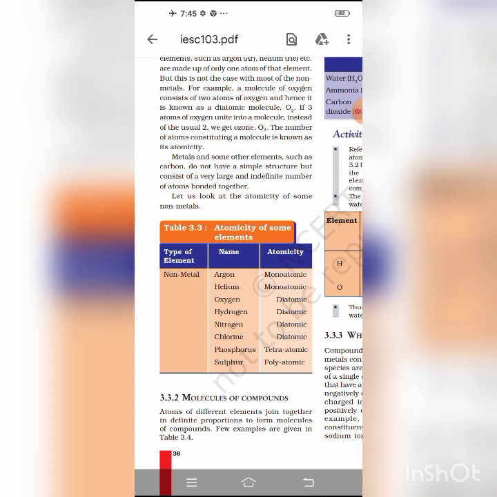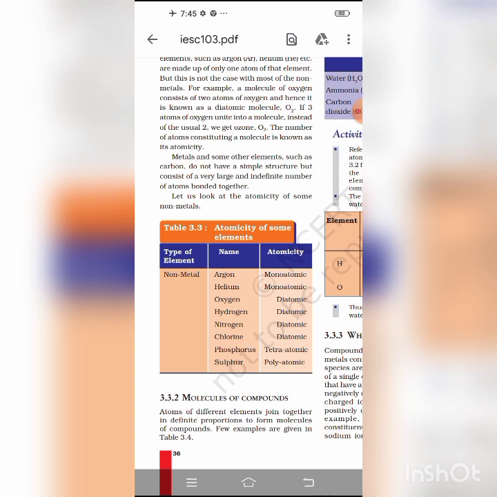Okay, and relative molecular mass is the ratio of the mass of one molecule of a substance to 1/12 the mass of a carbon-12 atom. And gram molecular mass: the molecular mass of a substance when expressed in grams is called the gram molecular mass of the substance.